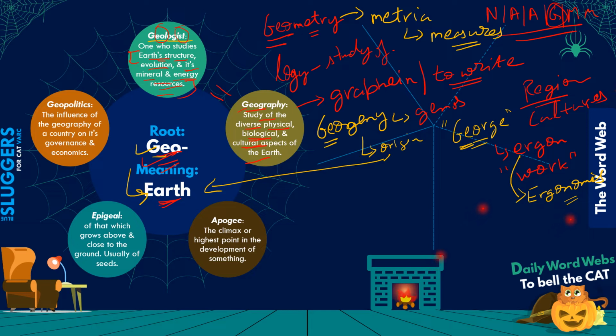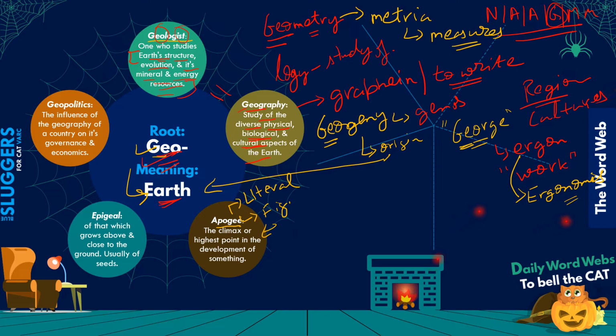Let's move on to the next term now, which is apogee. Now, apogee can have a literal meaning of this word, and there can also be a figurative meaning of this word. Okay, the figurative meaning is written here: the climax or the highest point in the development of something, right? The apogee is like, the apogee of the movie was when the hero or the protagonist came back from the dead, right? What does protagonist mean? The hero, right? Protagonist. So that would be the apogee, that would be the climax.